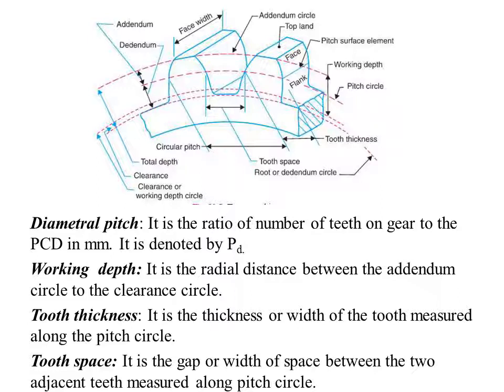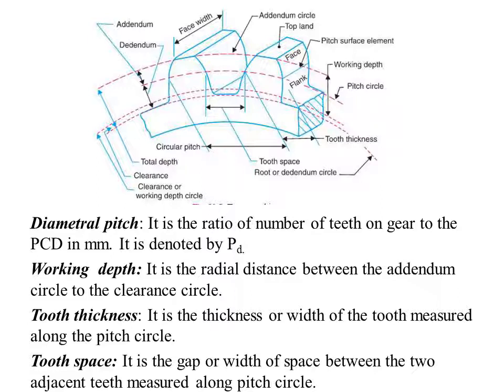Next, tooth thickness. Here usually tooth thickness is measured from this point to this point, where the pitch circle passes through the tooth, where it cuts the flanks of these two gear teeth. So tooth thickness is the thickness or width of the tooth measured along the pitch circle.